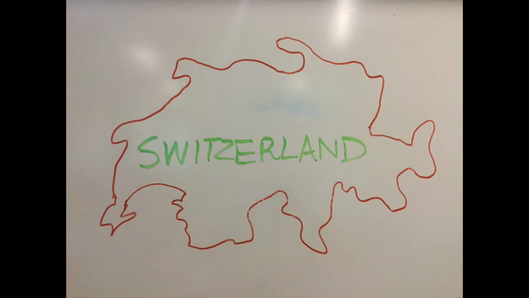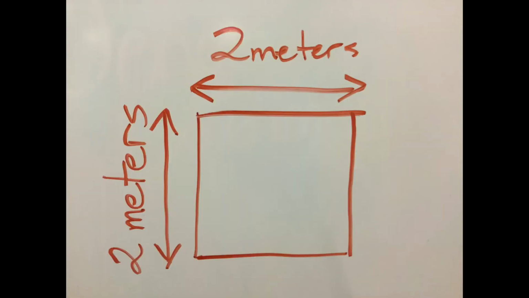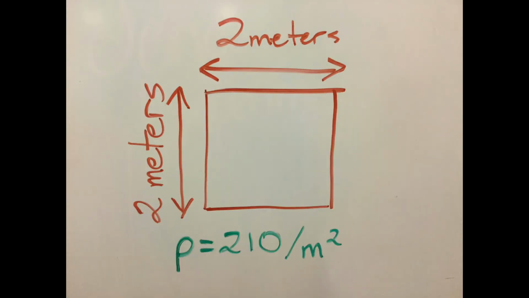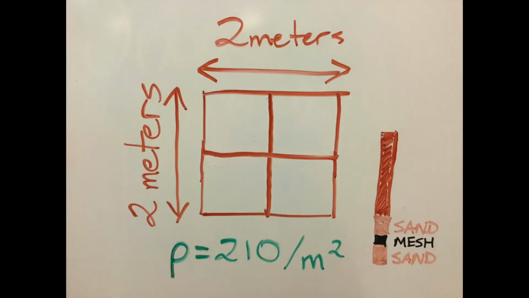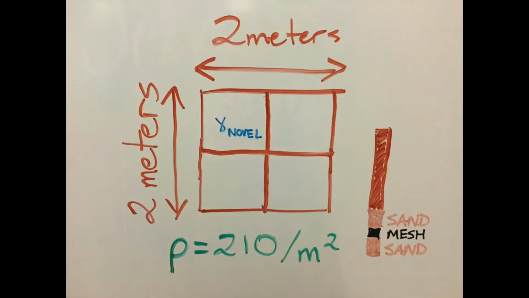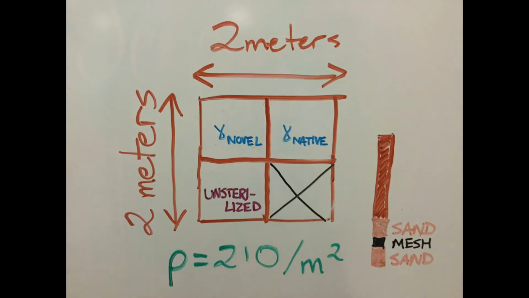Seeds were germinated in a greenhouse in Zurich in mid-January 2011. Each of the 48 types of plant communities were individually tested in a 2x2 meter subplot. The plant density of each subplot was 210 plants per square meter. The bottom of each subplot contained 2 5-centimeter layers of sand separated by a 0.5 millimeter mesh net to prevent soil contamination. The borders between quadrats were separated by plastic frames. 3 types of soil were used in individual quadrats: gamma-sterilized novel soil, gamma-sterilized native soil, and unsterilized soil. The 4th quadrat was not used in this study.